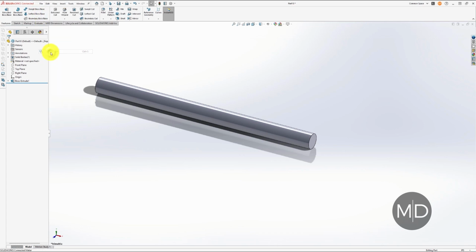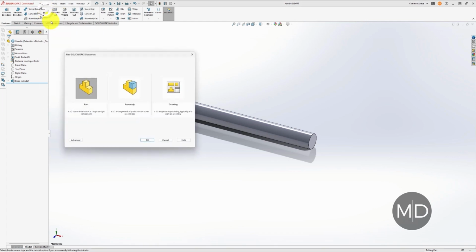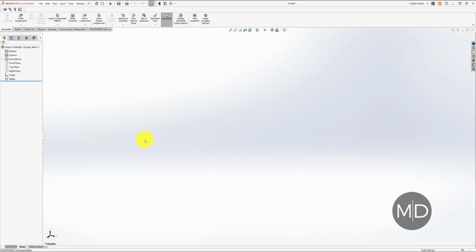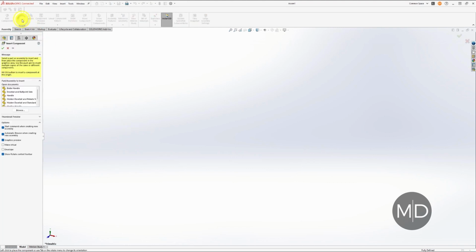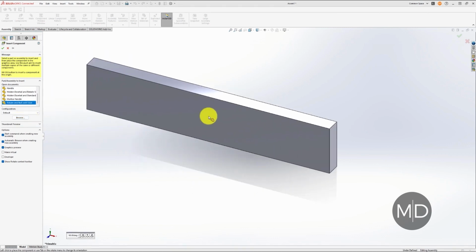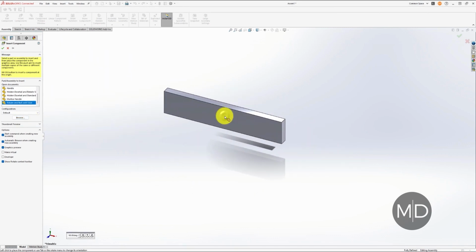Before I model the base, I'll just quickly show you how all of these parts are constrained together to form a completed model. Now everything I've modeled so far are referred to as parts. Now what we need to do is create an assembly. And an assembly is just essentially a combination of all the parts put together to form the full model. I'm not going to get into any crazy detail here, I'm just going to show you that each part needs to be constrained in 3 directions for it to stay in a static position so it doesn't move around.